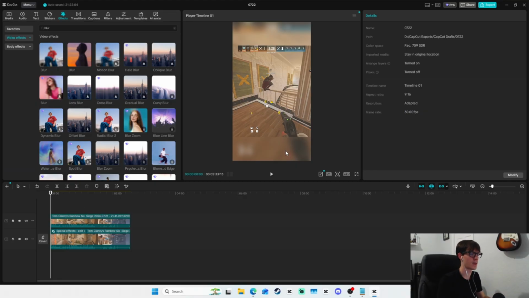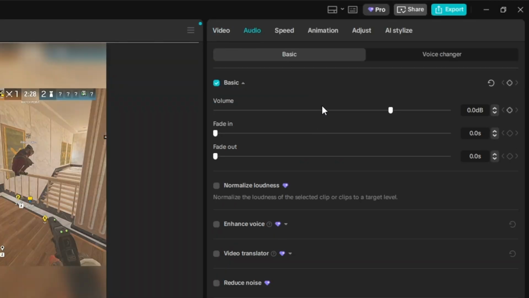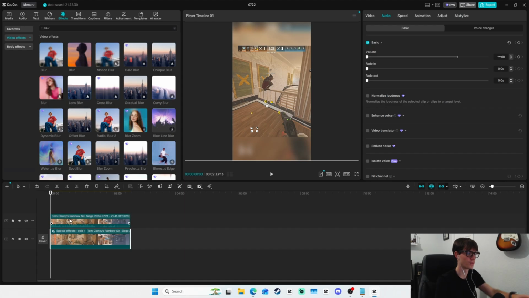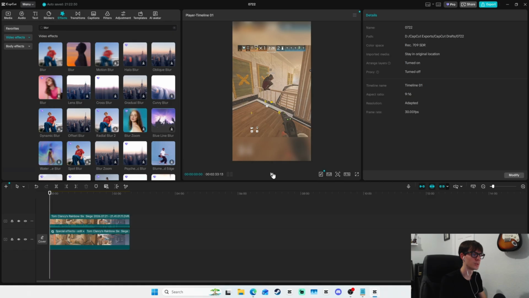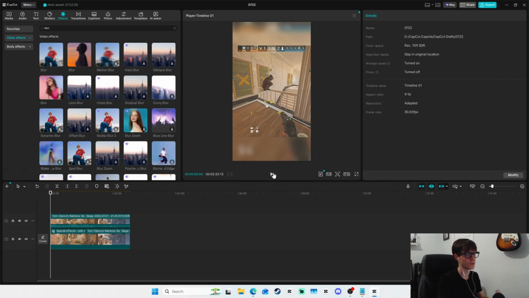Also, make sure to remove the audio from the back clip, so you only have one audio track and it's not too loud and overlapping. But anyway, I'm gonna start the clip here where I'm placing the claymores. Now if you're not familiar with Rainbow Six Siege, maybe you play another game, that's okay. These tips apply to every game. But I'm sure everybody here has played R6 at some point in their life.